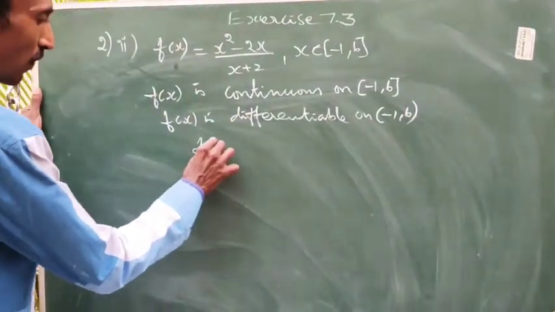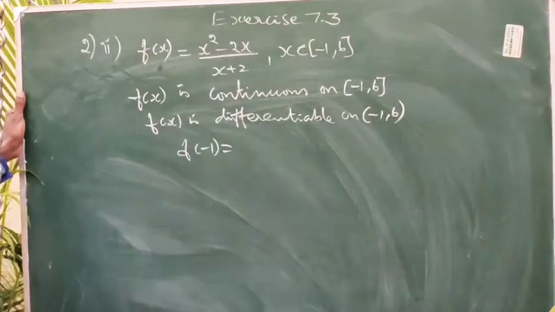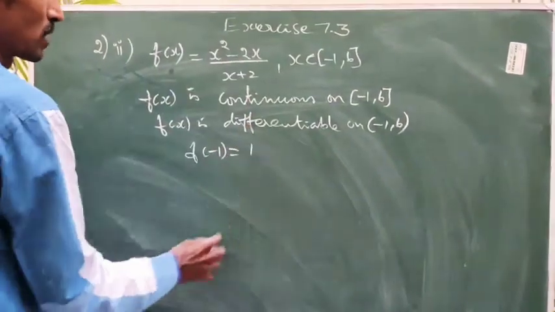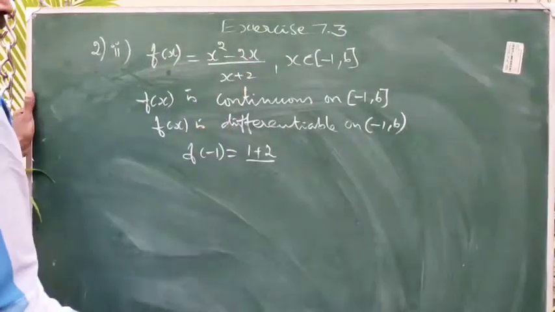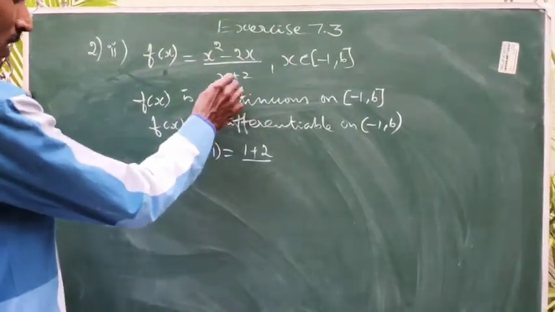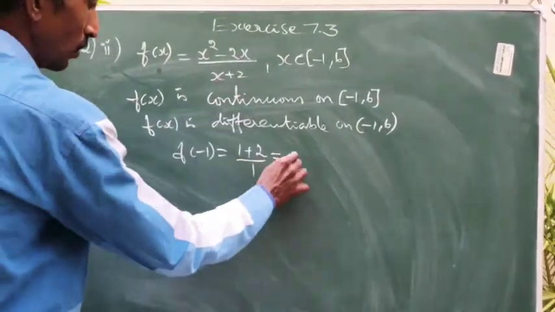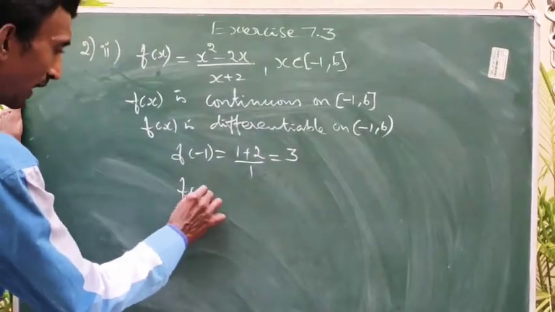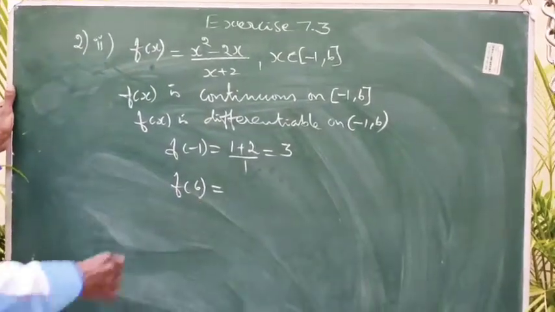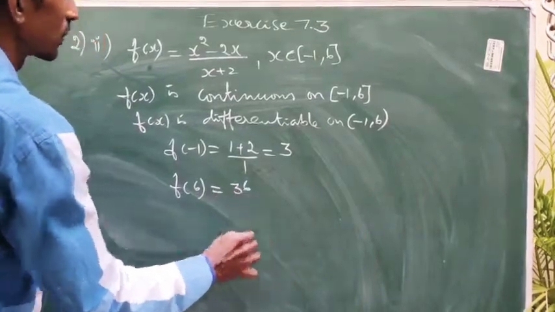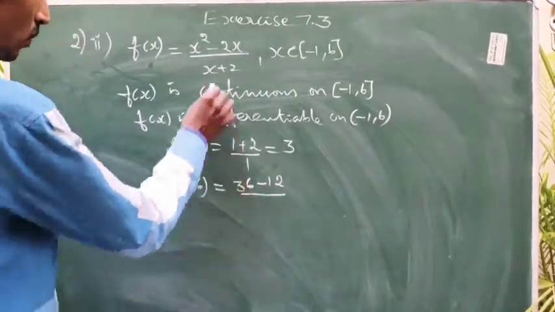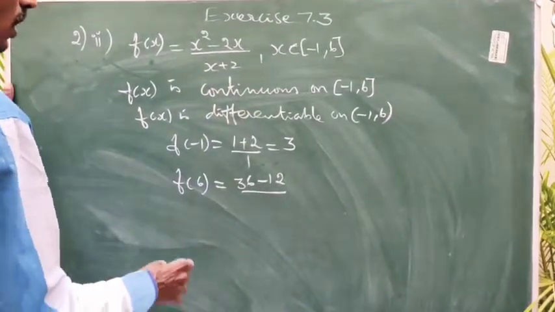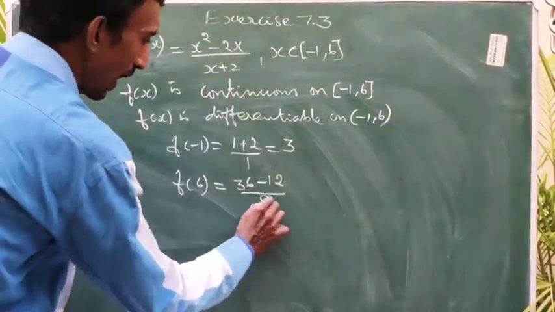So find out f of minus 1, put x equal to minus 1, the whole square plus 1, so plus 2 by minus into minus plus. So minus 1 plus 2, 1. So answer 3. Find out f of 6, put x equal to 6, 36 minus 12 by 6 plus 2, 8.